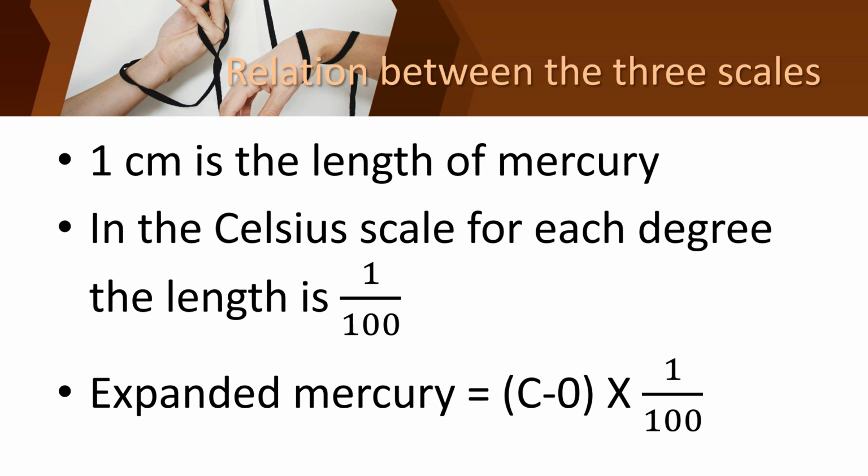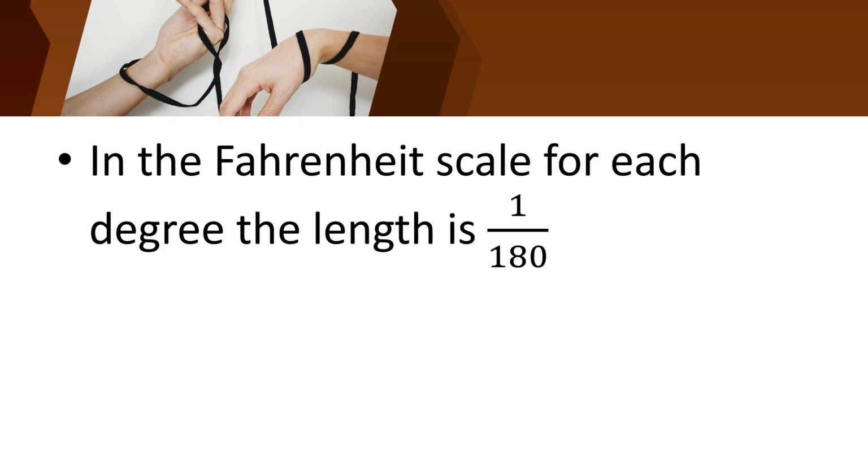Okay children, and see, in the Fahrenheit scale there are 180 equal parts, is it children? So the length of each degree will be 1 upon 180. Children, have you all understood? In the Fahrenheit scale there will be 180 equal parts, so the length of each degree will be 1 upon 180.